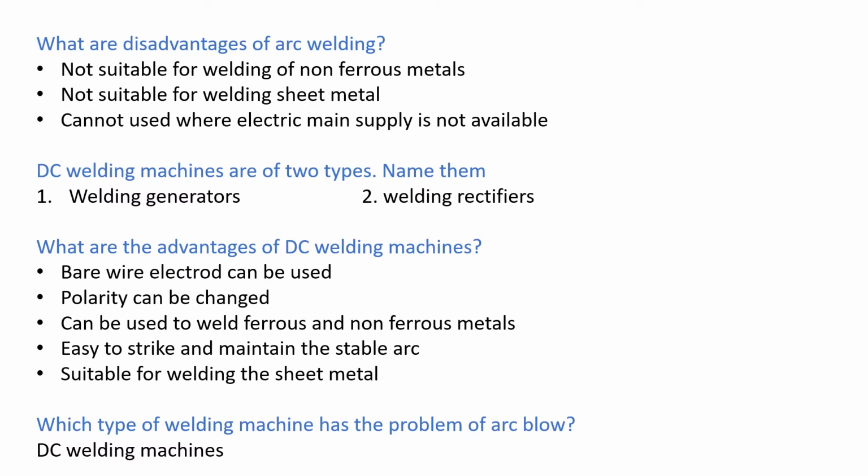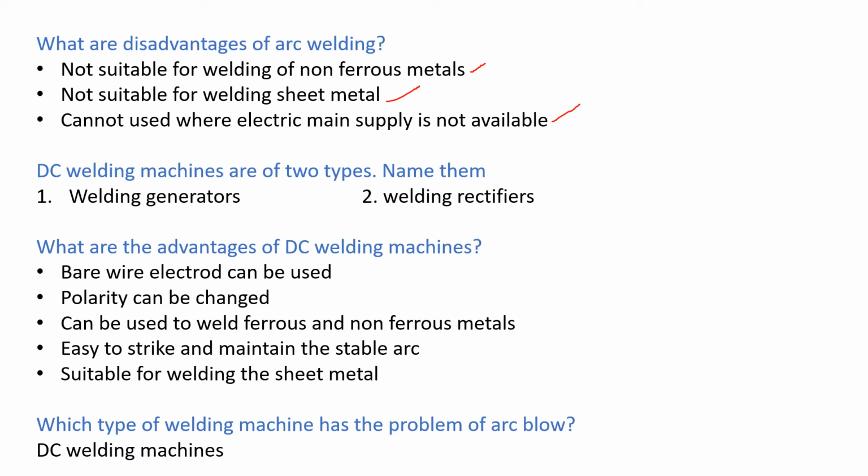Next question: what are the disadvantages of arc welding? Arc welding is not suitable for welding of non-ferrous metals. Arc welding is not suitable for welding of sheet metals. Arc welding cannot be used where electric main supply is not available. These are the main disadvantages of arc welding.